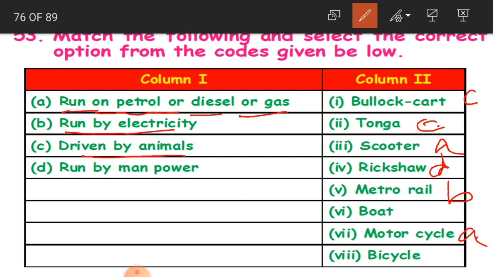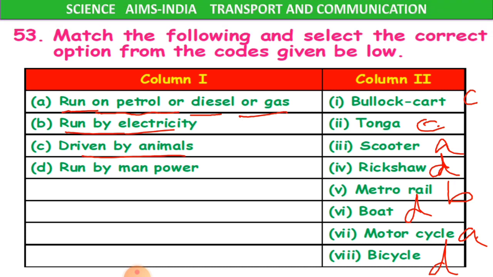This is D children. Boat and bicycle. No, boat also man has to just sail on the boat. He has to operate the boat with his hands and with the sticks. So boat. Okay children, I am talking about the early boat here.